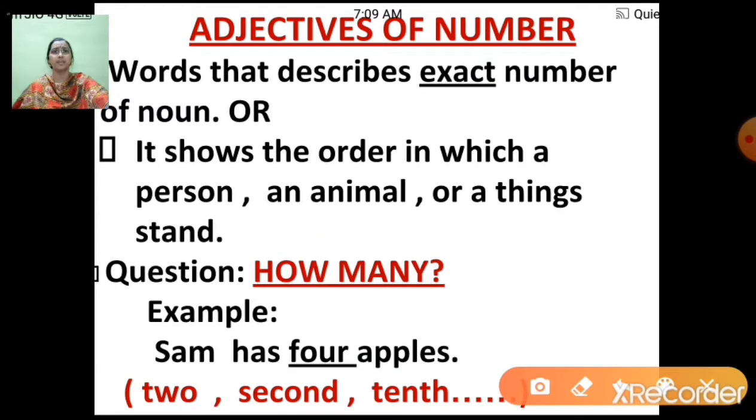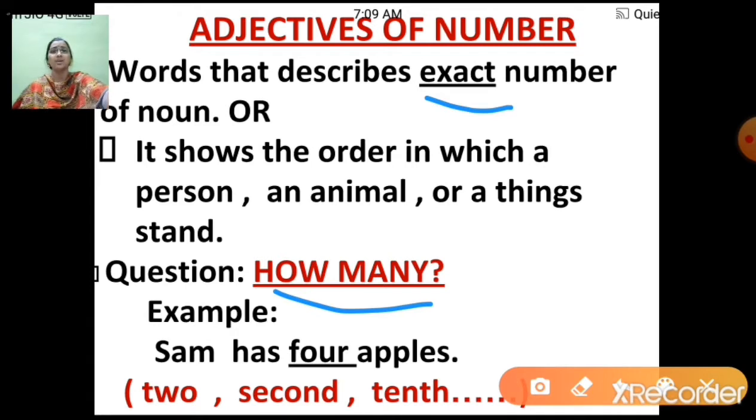Adjective of number. Now, words that describe exact number of noun, or show the order in which a person, an animal or a thing stand, are called adjectives of number. And it generally answers the question how many. So let's look at this example.